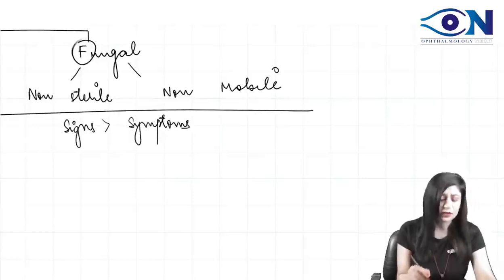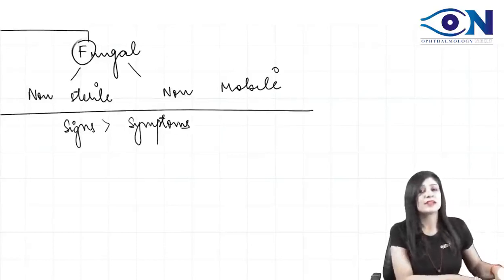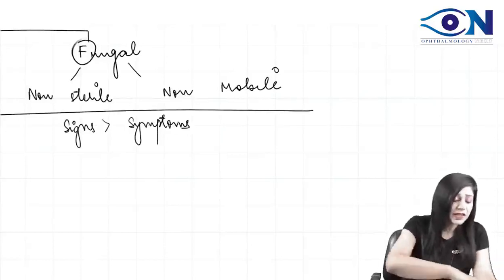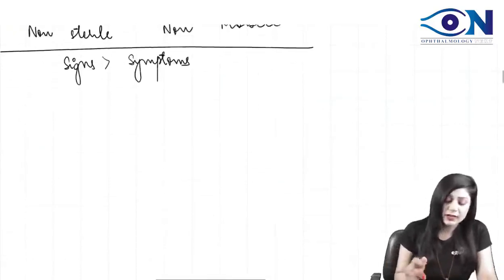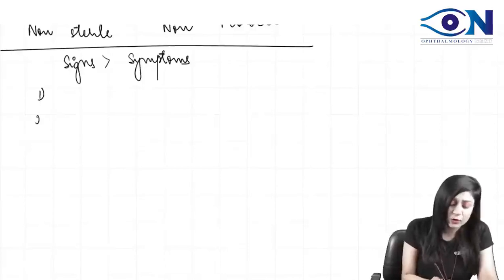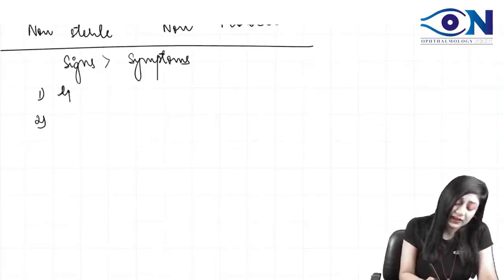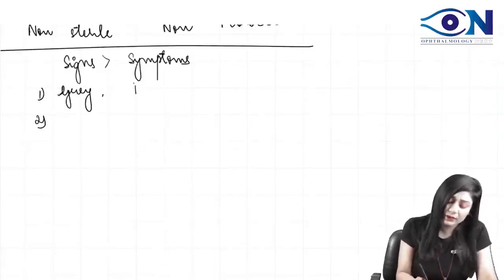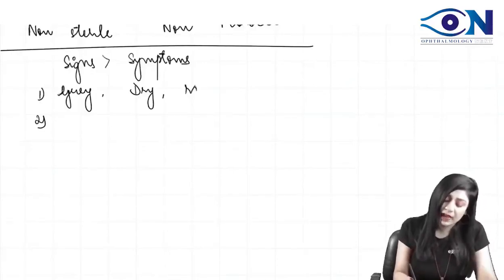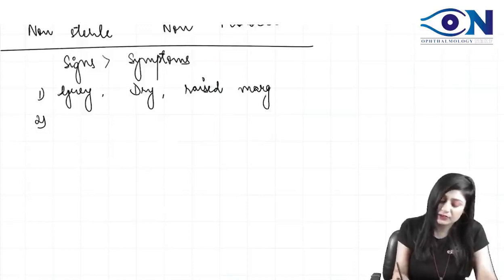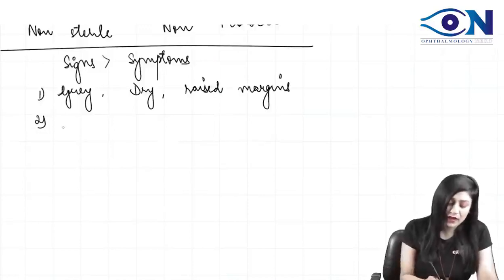So when you are getting a lot of signs, especially what are the signs of fungal corneal ulcer? Again, very, very important. Usually one or two signs are given in the question, like it will be grayish, or it will be dry looking. It will have raised margins. Then we will have feathery margins.